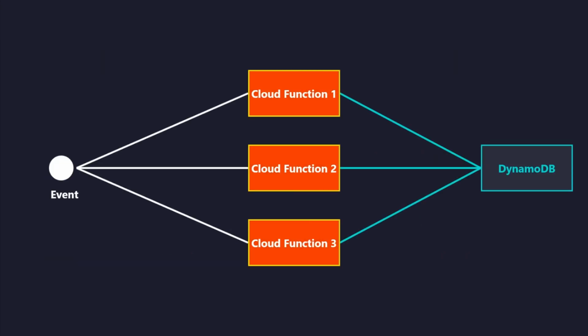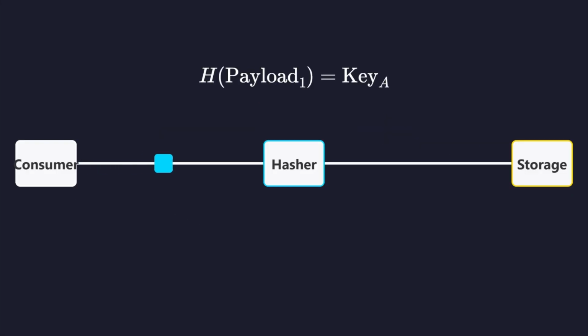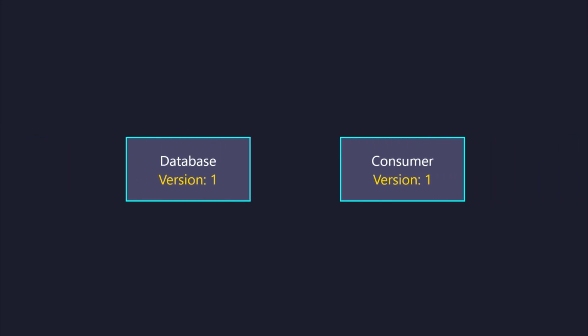Cloud functions are often triggered multiple times for a single event. Use an external storage layer like DynamoDB to maintain idempotency state across executions. A robust consumer hashes the request payload and stores it with the key. If a retry arrives with the same key but different data, it is rejected.